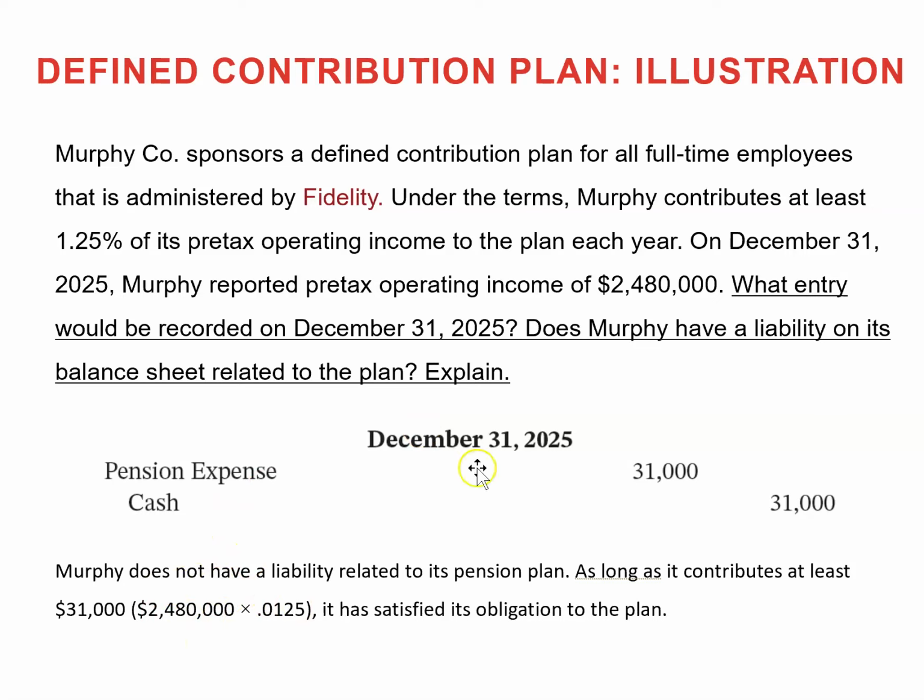So the pension expense for 2025 will be 1.25% of their pre-tax income, which is $31,000, and they are contributing that money to the pension trust or the plan, and they will credit cash. That's it. Remember, here they will not record any liabilities, because in this type of plan the employer does not guarantee or make any promise about the specific amount that the employees will receive at their retirement.